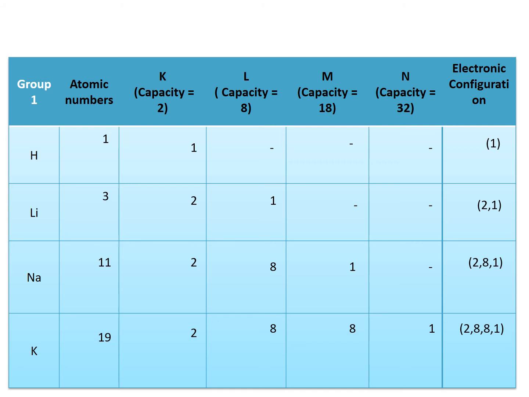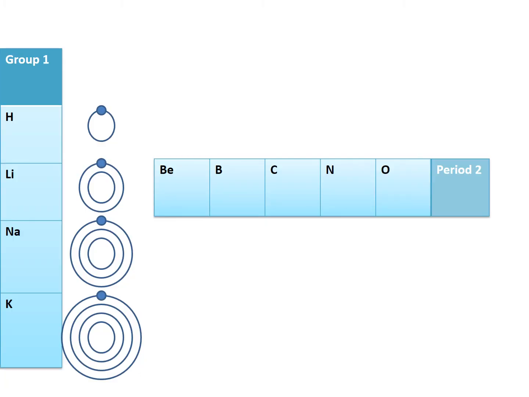So hydrogen's electronic configuration is 1. Lithium is 2, 1. Sodium is 2, 8, 1. Potassium is 2, 8, 8, 1. The same thing which I got just now, I have written here. Hydrogen has 1 electron in the first shell. Lithium has 1 electron in the second shell. Sodium has 1 electron in the third shell. And potassium has 1 electron in the fourth shell. I have not shown electrons in the other shells, just to show that they are completed.